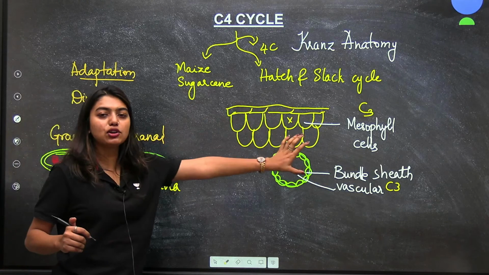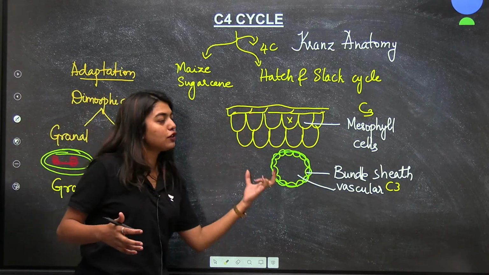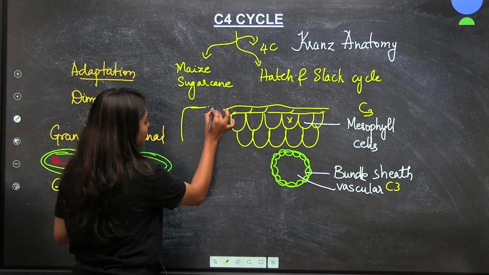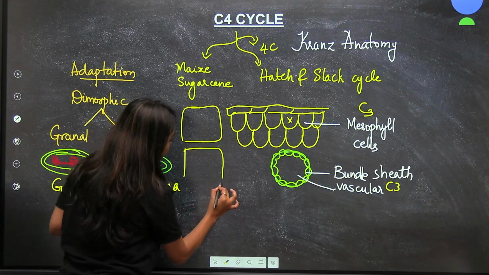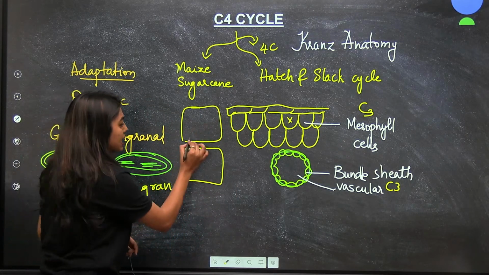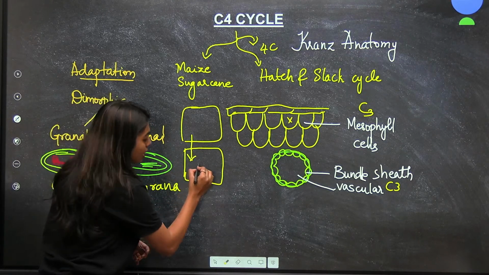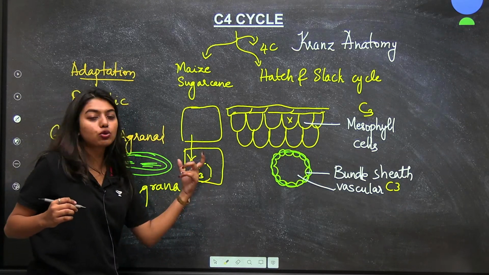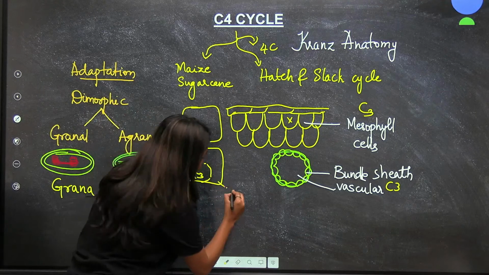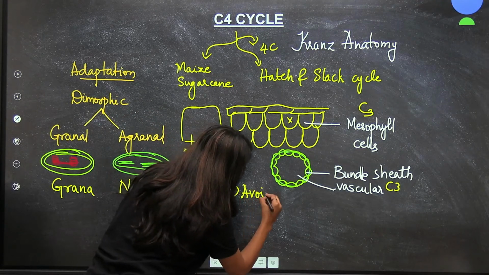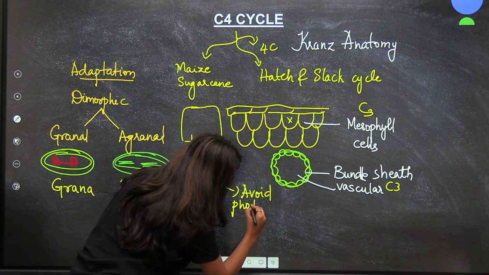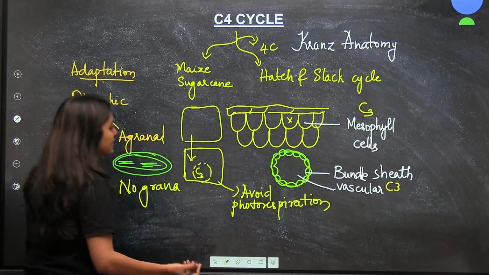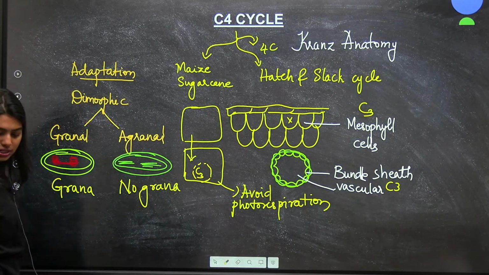Okay, so the C4 cycle has taken an adaptation where they show two stages of the cycle, that is in the mesophyll cells and in the bundle sheath. Whatever is formed in the mesophyll cells gets diffused into the bundle sheath and continues here to form your C3 cycle. So by this we avoid rubisco undergoing photorespiration. Your C4 plants are capable of doing it. Now let's see the steps. I hope this much is clear to all of you.